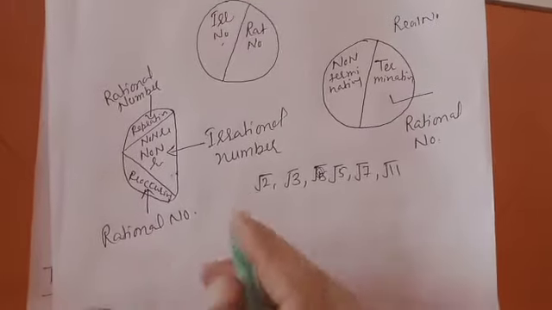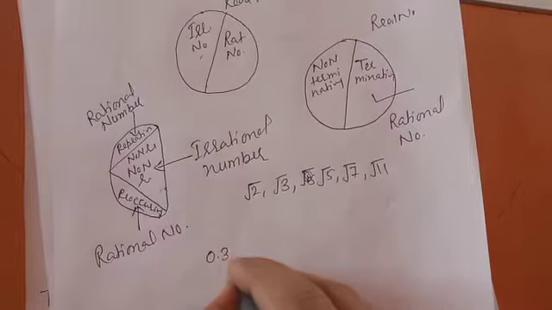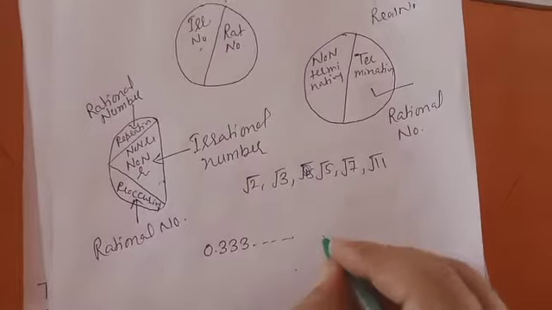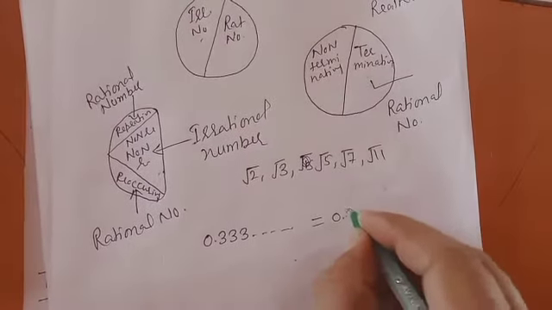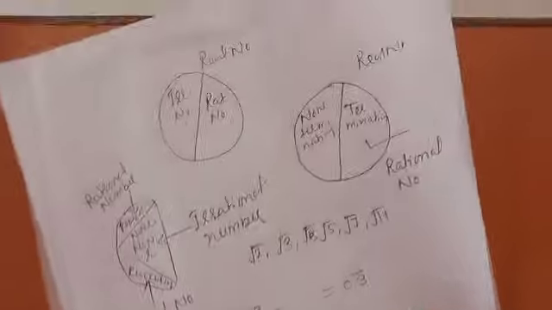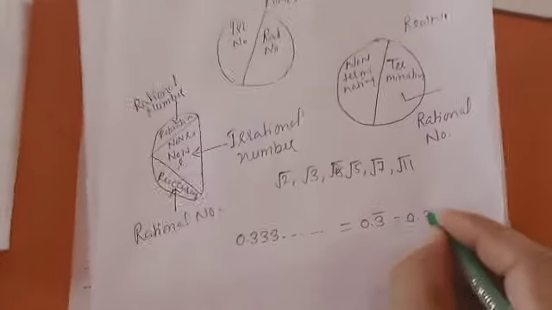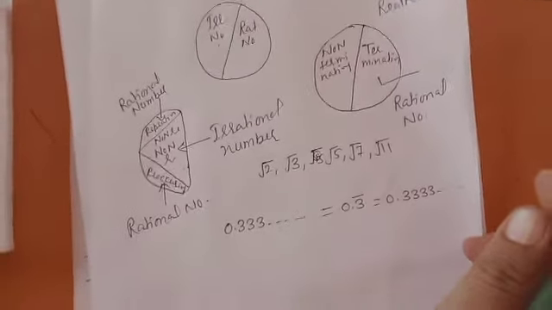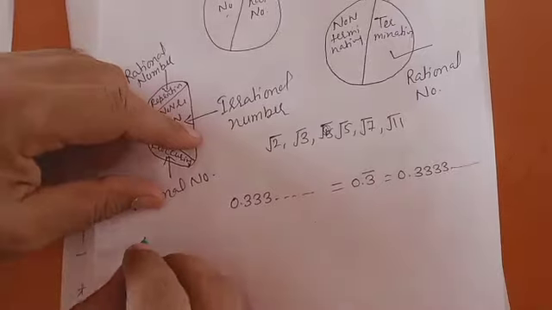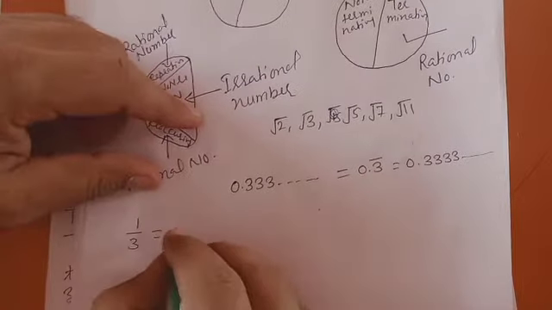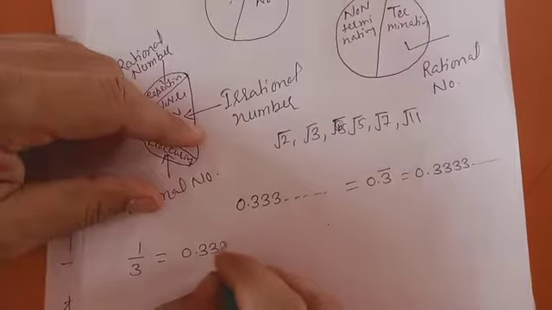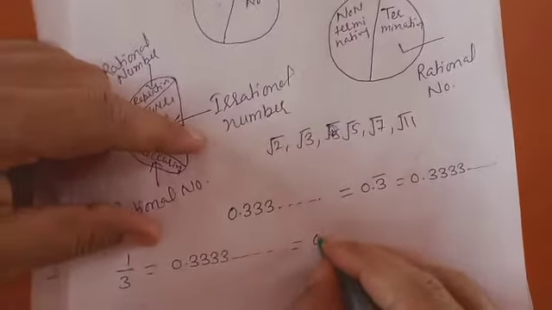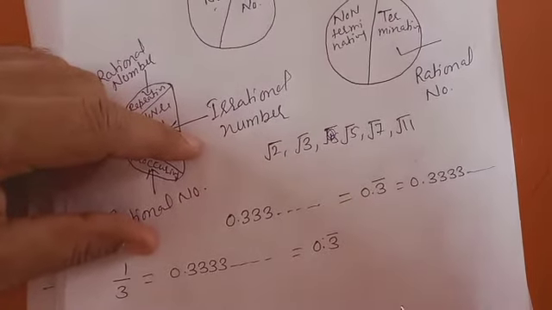0.333 continuing like this, the way of writing it is 0.3 bar. Its meaning is 0.33333. The next question in your mind: 1/3 is given, and this is equal to 0.33333 continuing, so we are saying this is equal to this.